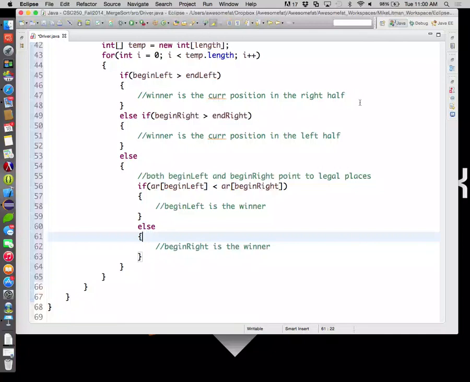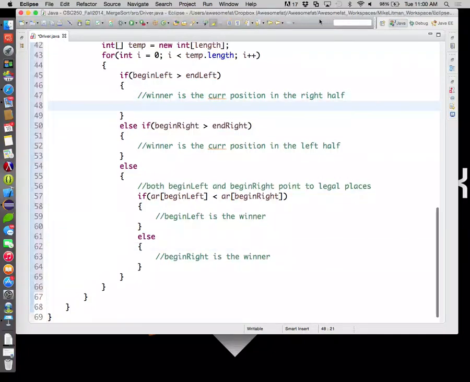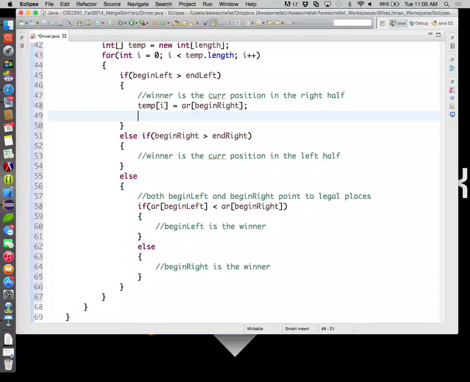Yeah, let's store the winner and then increment who won, so we don't check that guy again. Okay, so if the winner was the right half, then what we're going to do is we're going to say temp at bucket I is equal to AR at bucket begin right. Mark our winner, and then begin right plus plus.